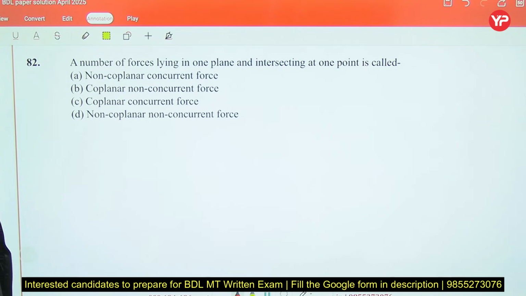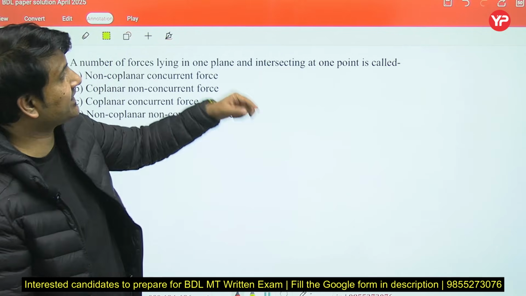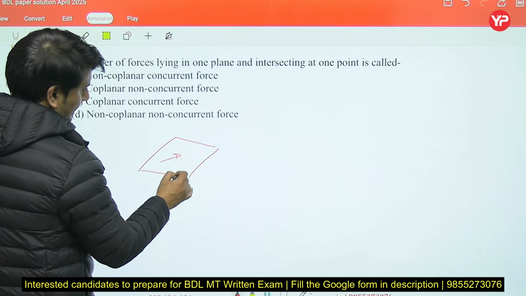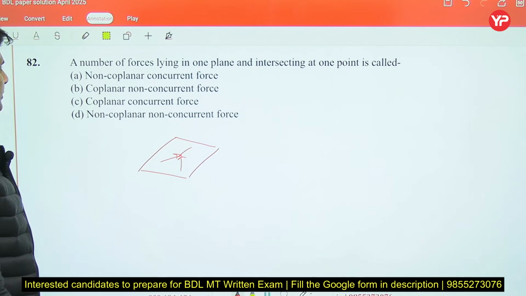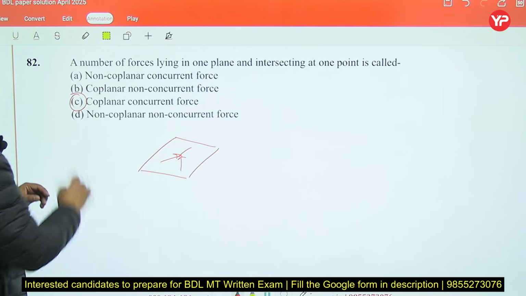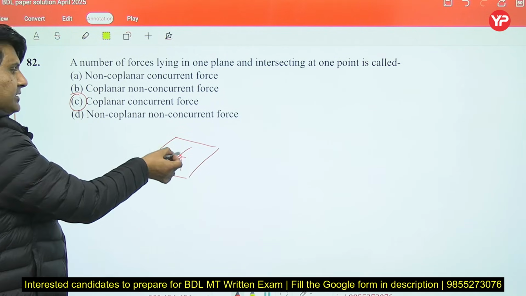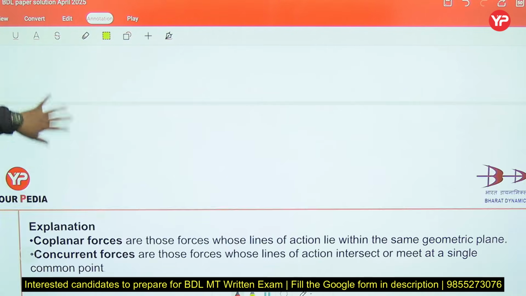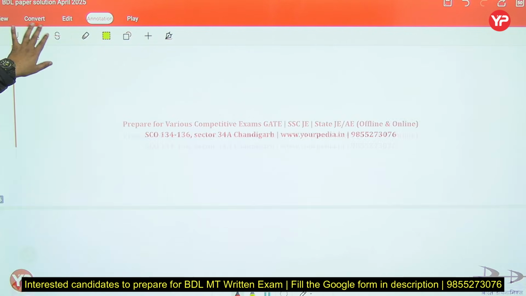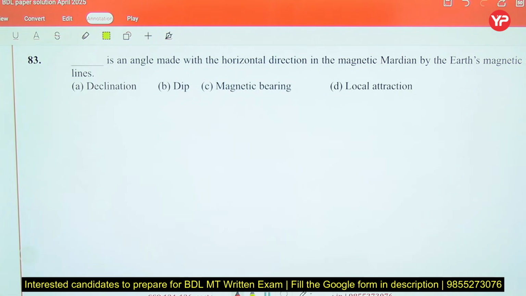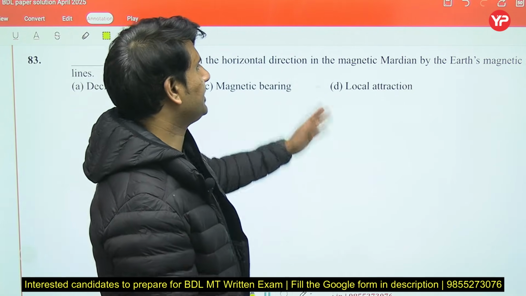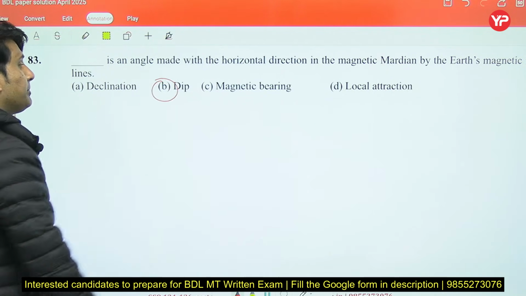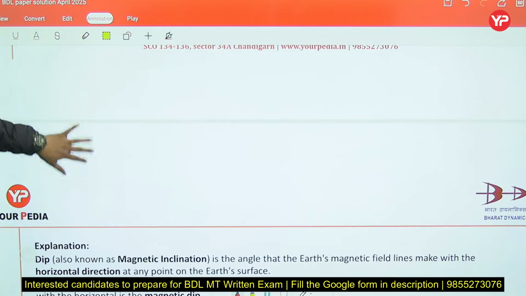Now, a number of forces lying in one plane and intersecting at one point. If any forces are in one plane and intersecting at one point, coplanar concurrent will be the right answer, because all forces are lying on the same plane and meeting at the same point. So C would be the right answer, coplanar concurrent. Next, dash is an angle made with the horizontal direction in the magnetic meridian of Earth by the Earth's magnetic field line. It is called dip.